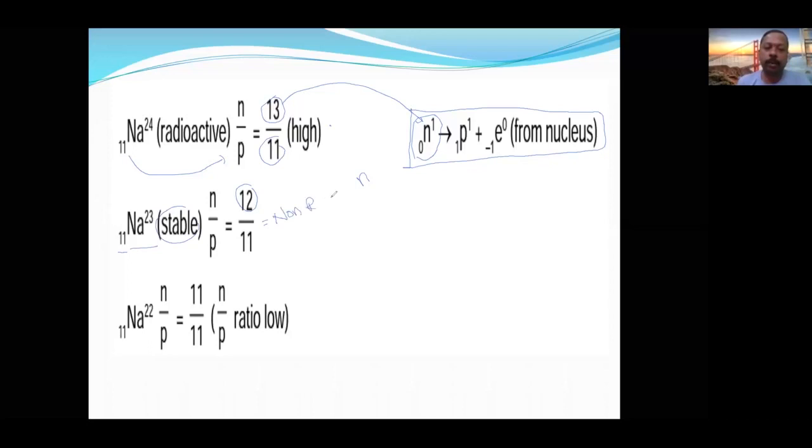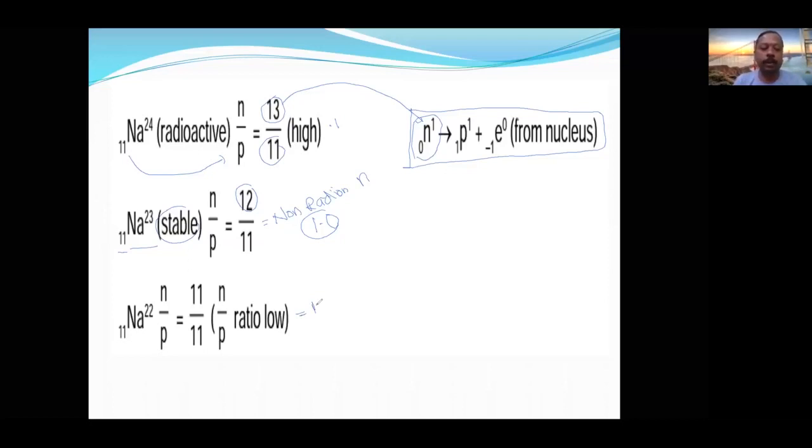Sodium only, I am taking two different conditions. And I am telling you that the N by P ratio of 1 is not universal, it will change from time to time. Here the N by P ratio is 1 point something, but still it is bearable. Here the N by P ratio is 1 point something, but it is unstable. Here the N by P ratio is 1, but still it is unstable.